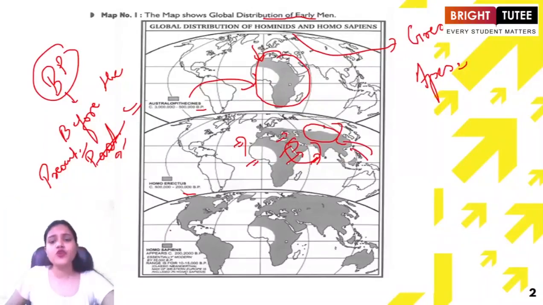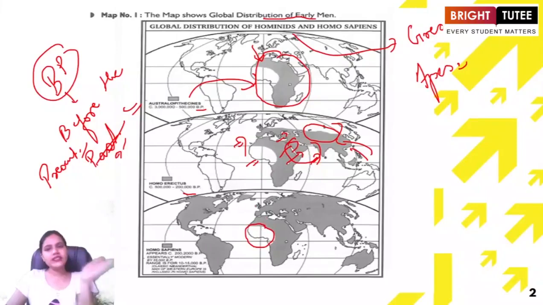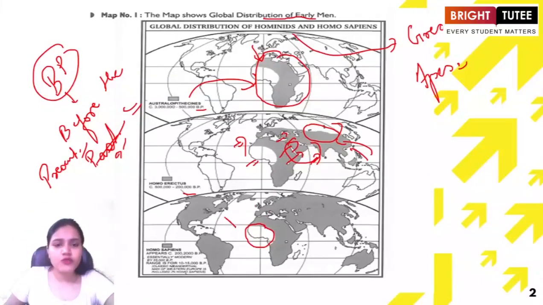When we are talking about Homo sapiens, just have a look at the map here. Leaving out this part, that is the western part of the African continent here, we see that almost everywhere the Homo sapiens had been spreading.